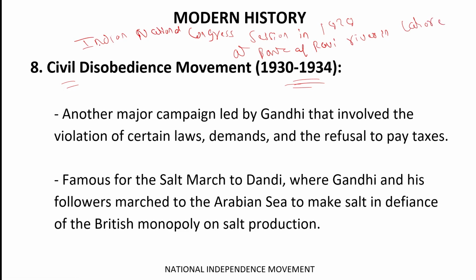The Indian National Congress had organized its session in 1929 at the bank of the Ravi River in Lahore, where they demanded complete independence.